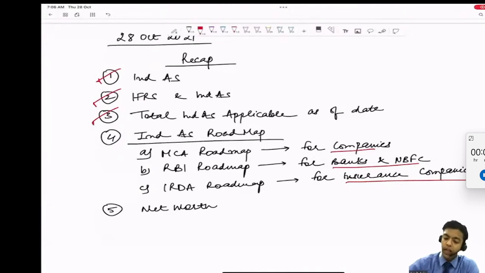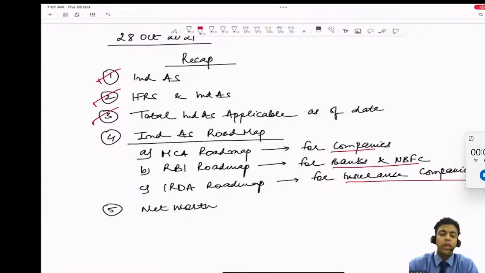People get confused, my dear friend, not only CA Final students, but also from a practical ground perspective. When we go in the market and deal with clients, people get confused whether it is net worth or revenue. Remember, it is not revenue, it is net worth. So any company having a net worth of 500 crores or more, Ind AS is applicable to that company for the year ended 31st March 2017 in phase 1. And once a company is covered, its holding, subsidiary, JV and associate will also be covered in phase 1.